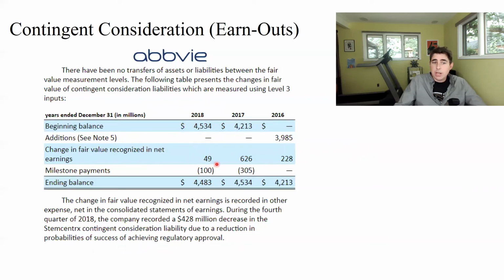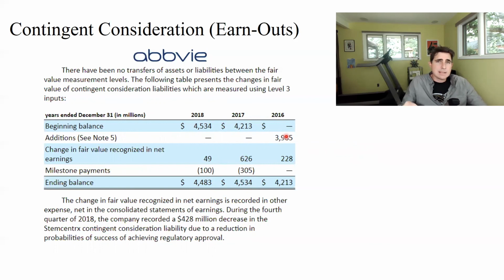They also had some change in the fair value of the liability. So it either increased because it's getting closer to the payout, so it's a higher value of the liability, or the probability of making that payment got greater. And so they increased the value of that liability. They also made some 100 million in milestone payments. So that reduced the liability when they made payouts. And so the ending balance of the liability is $4.483 billion. And so AbbVie is just kind of tracking this liability over time. You can see there is a beginning balance and ending balance for each of the previous 3 years.